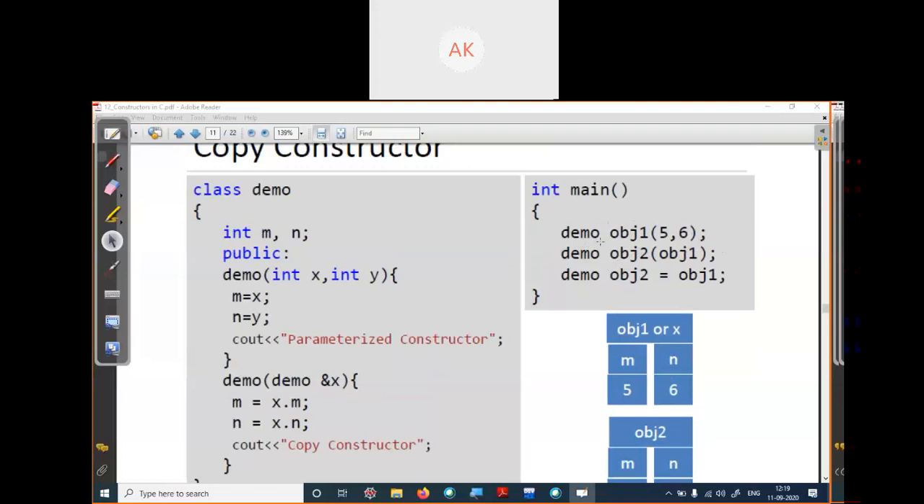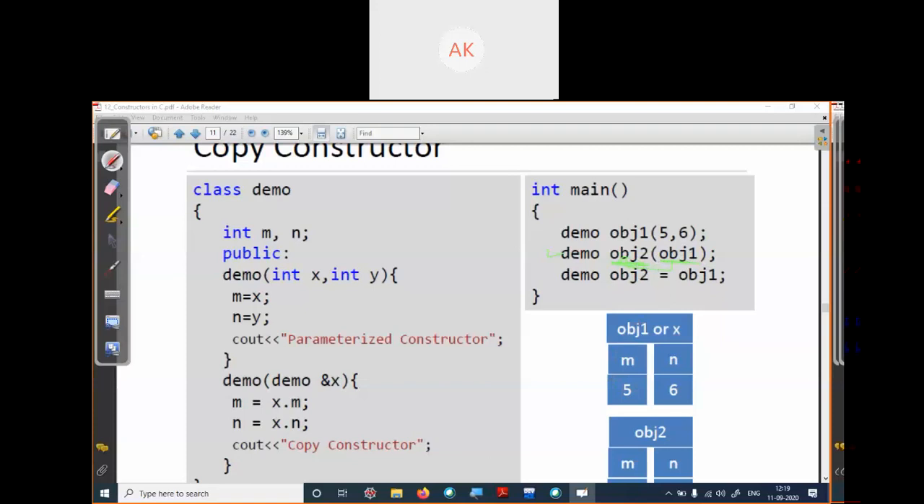In the main method we have created one object, obj1, with the values 5 and 6. We have passed the values of m and n as 5 and 6, which will be copied to m and x. In the next line we have created a copy, demo object 2, with the same values as object 1. So what are object 1's values of m and n? 5 and 6. The same values will be copied into object 2.